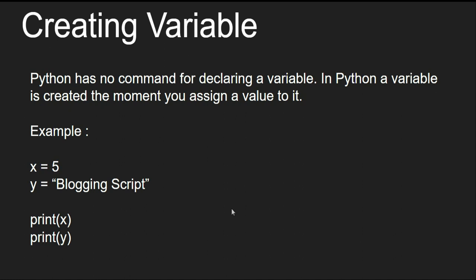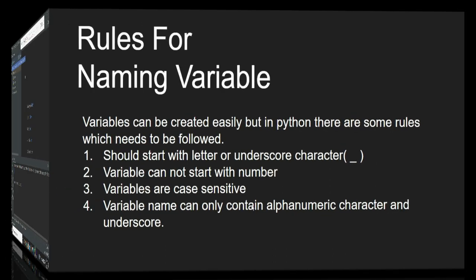So there is no special command in Python to declare a variable and assign a value to it. You can simply name a variable and give it a value, and that value will be stored in your computer's memory, and it can be used whenever you require it or whenever you try to access that value. Okay, so now let's go to our code editor and we'll try to write some programs and follow these four thumb rules.